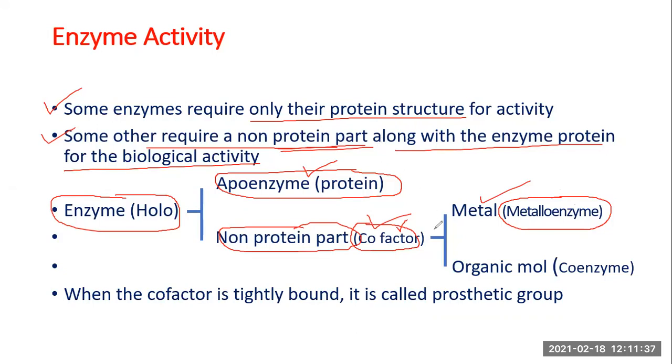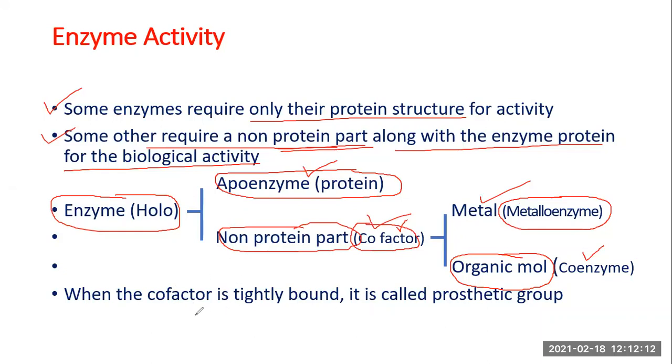Enzymes which require metal ions, a non-protein component, for their biological activity are called metalloenzymes. And some other enzymes may require an organic molecule as a non-protein component for their biological activity. That organic molecule is called a coenzyme. So both are non-protein. If it is a metal, we call it a metalloenzyme. And if it is an organic molecule, we call it a coenzyme.